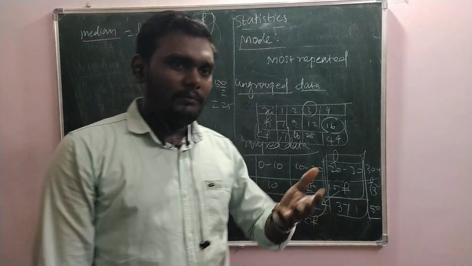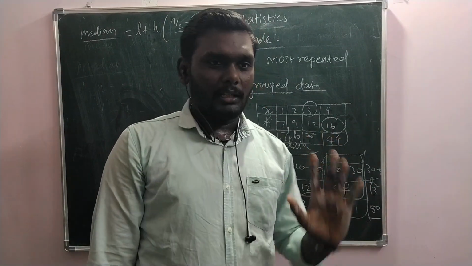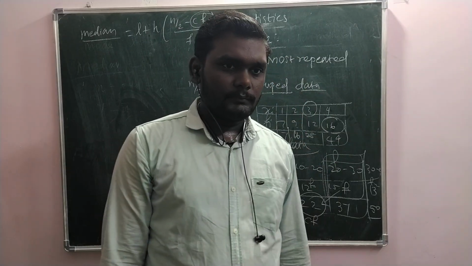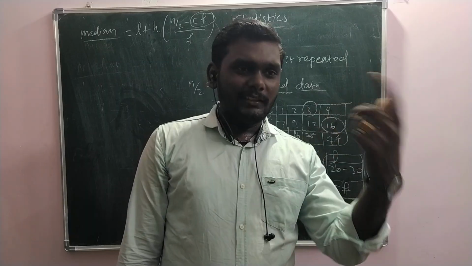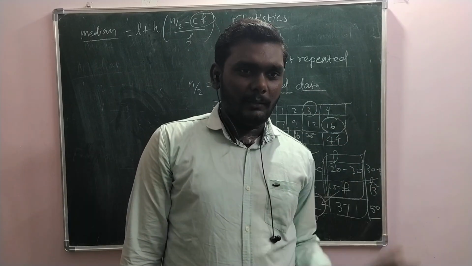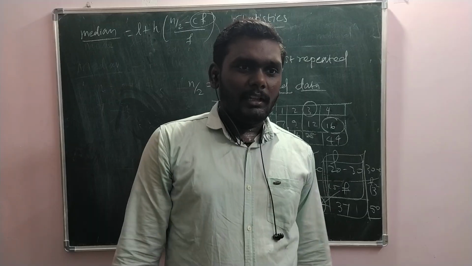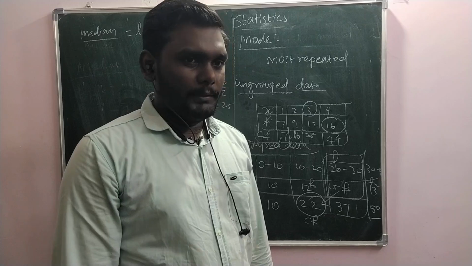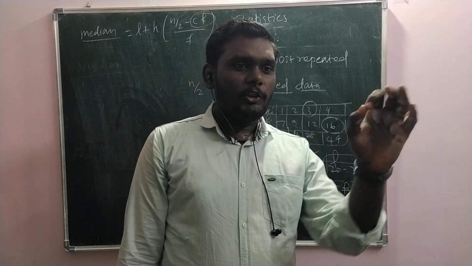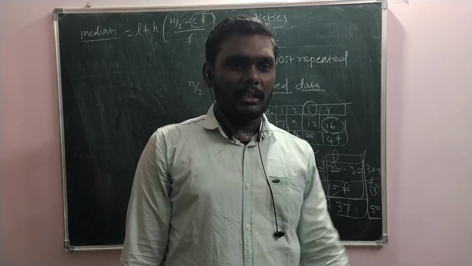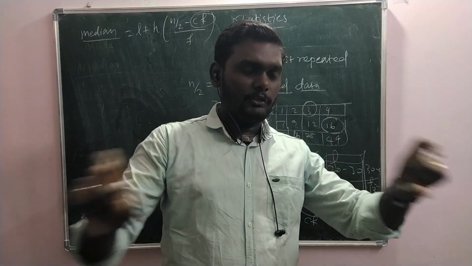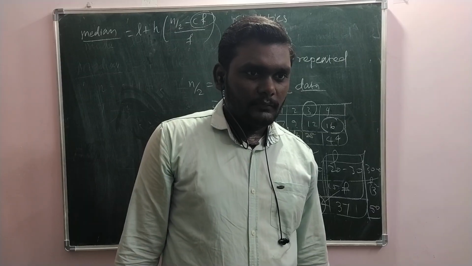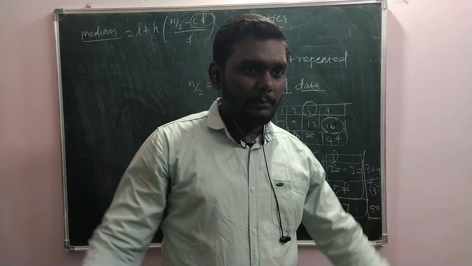The mean may or may not be a part of the observations. For the median, if n is odd, it is a part of the observations. If n is even, it may not be a part of the observations. And the mode is surely, essentially, a part of the given observations. Clear? Any doubts on this? These are all very important key points.